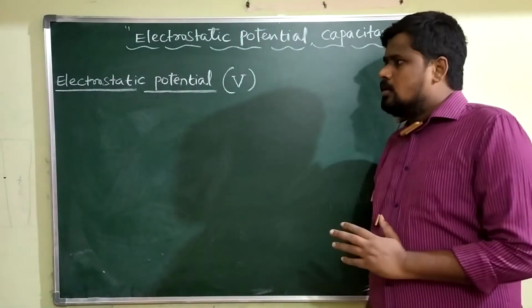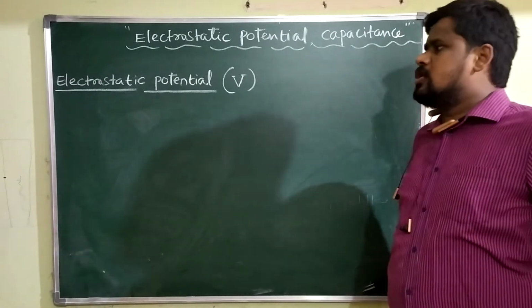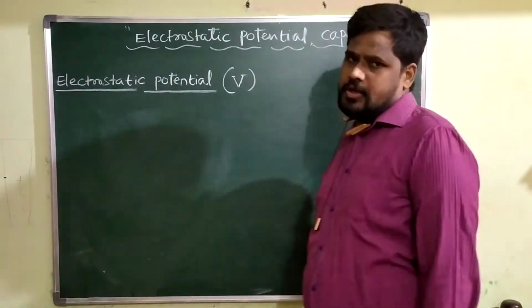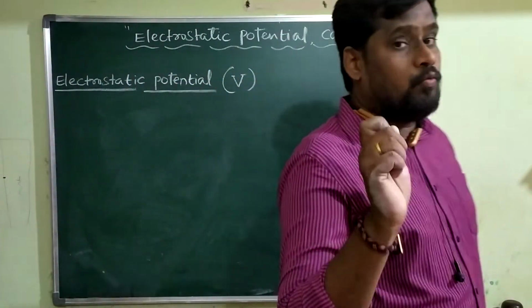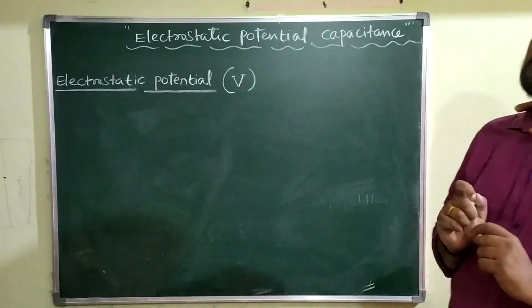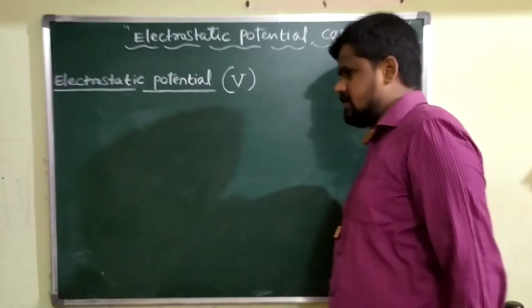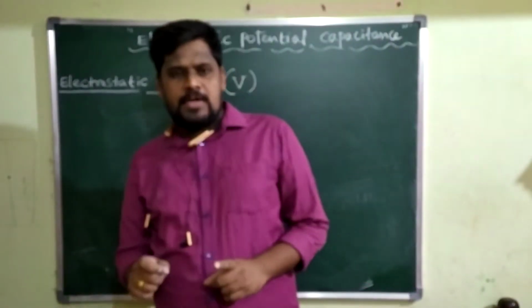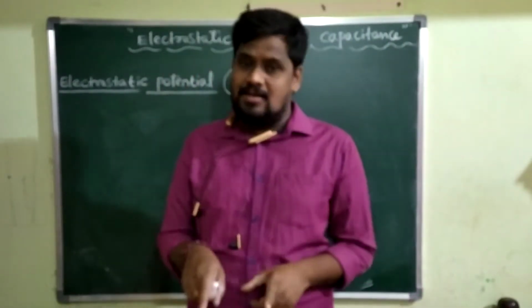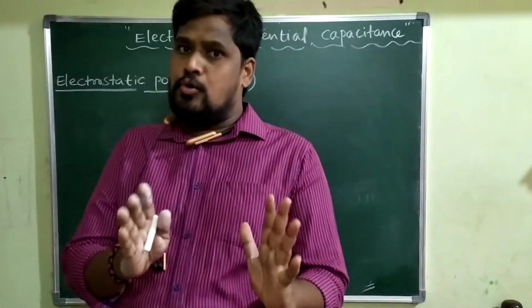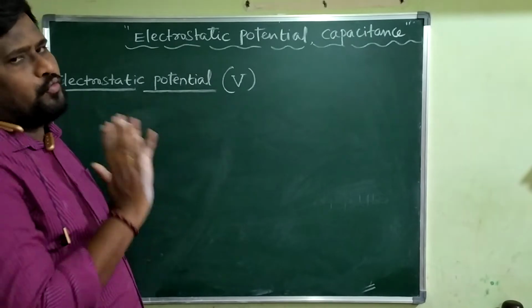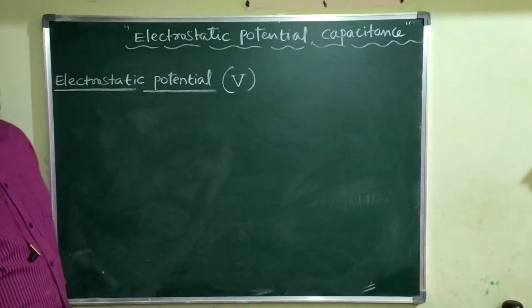Before going to the definition of electrostatic potential, let me know what happens when work is done against conservative forces. What happens when work is done in displacing a body in the direction opposite to conservative forces? The answer is simple.